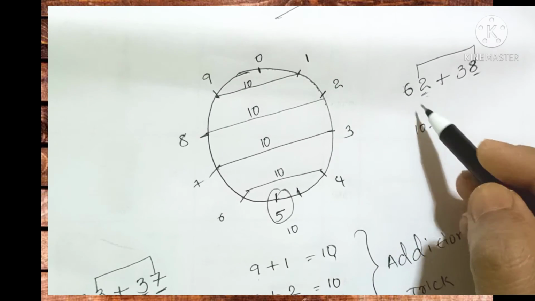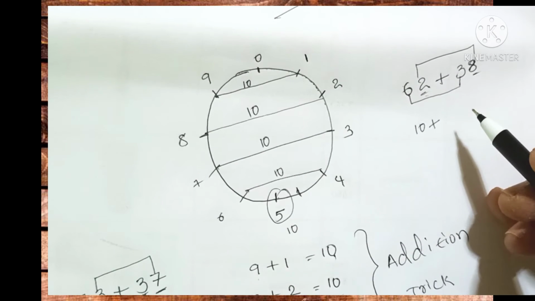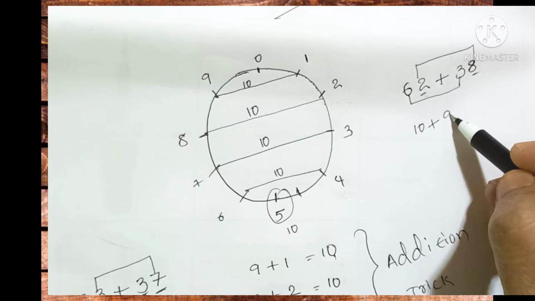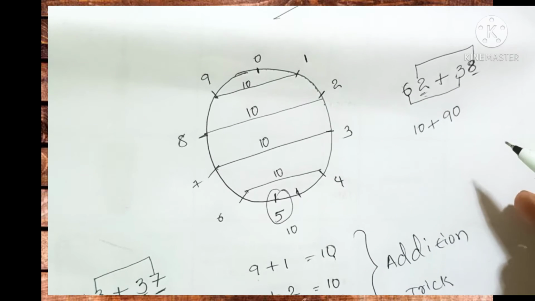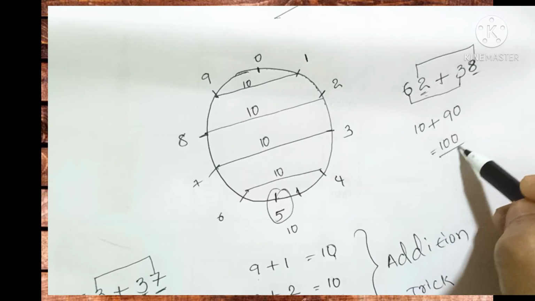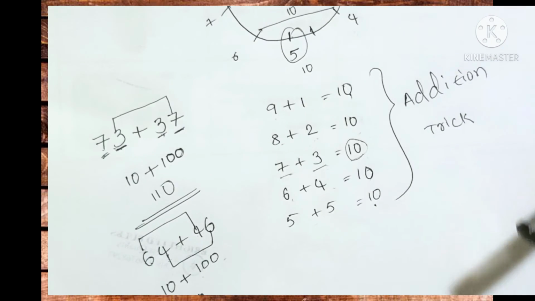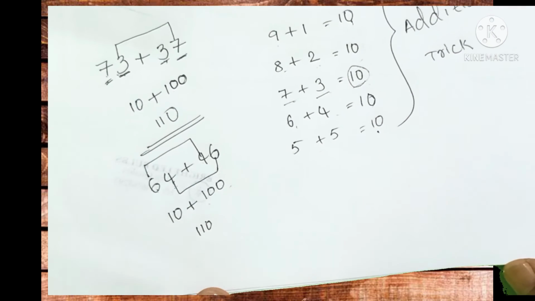That's it. But now what about the next one? 6 plus 3, how much? 9. So tens position means we'll keep a 0. 90 plus 10, 100. Very easy way. Is it right? Very easy way to do this one. Calculations are very simple. Right, children?